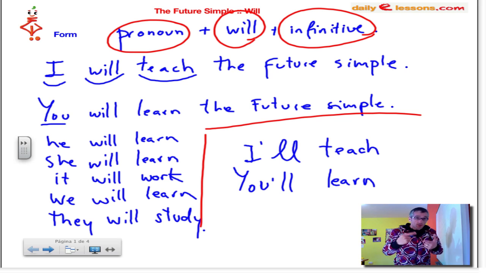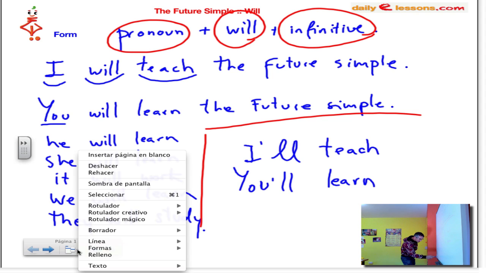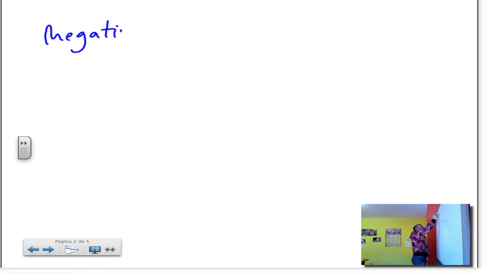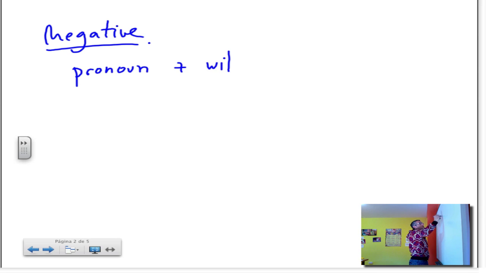Okay, let's go ahead. Let's see how it works with the negative form. Let me insert a new page. When it's negative, as before, we also need the pronoun, we also need will, and in that case we introduce not.